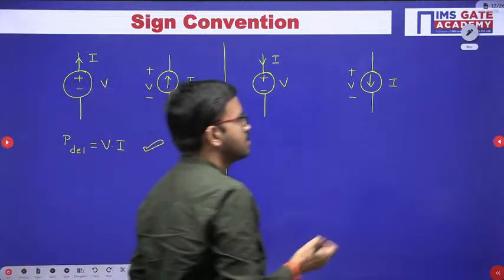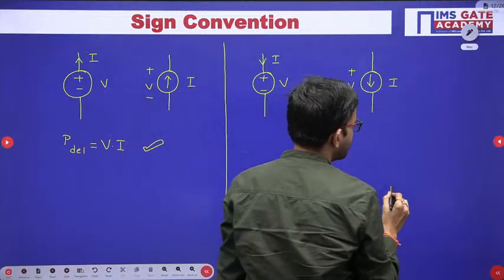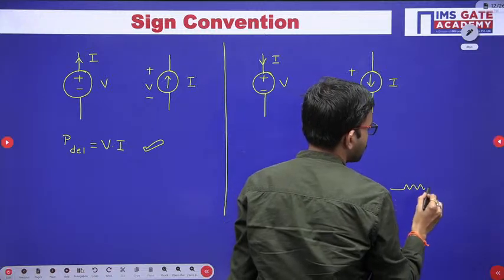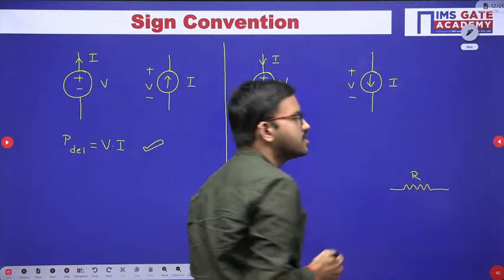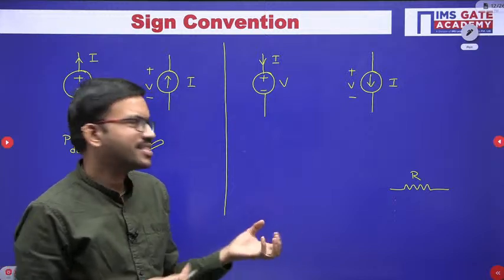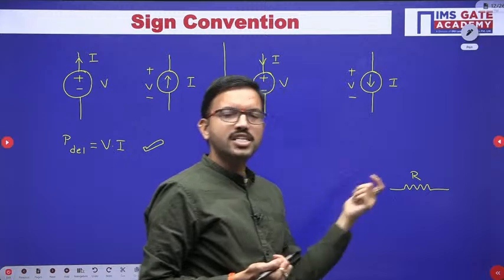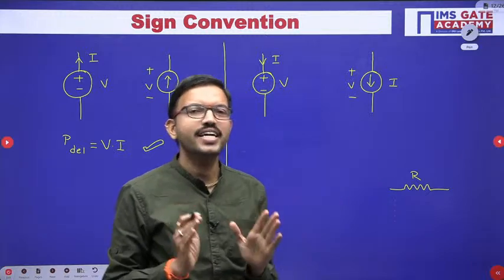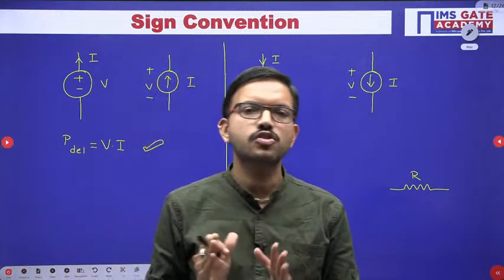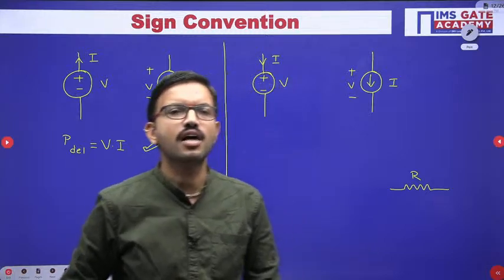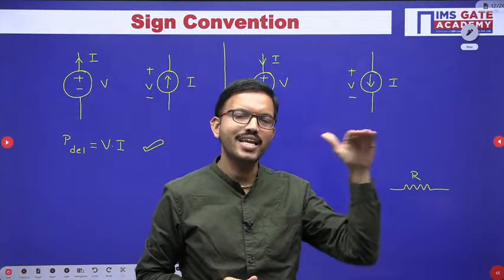In general, for ease of understanding, I am considering a resistor. Whenever you have a resistor, obviously it is absorbing the power. We mentioned in the earlier class also, current is analogous to water. Water always flows from a high level to a low level.